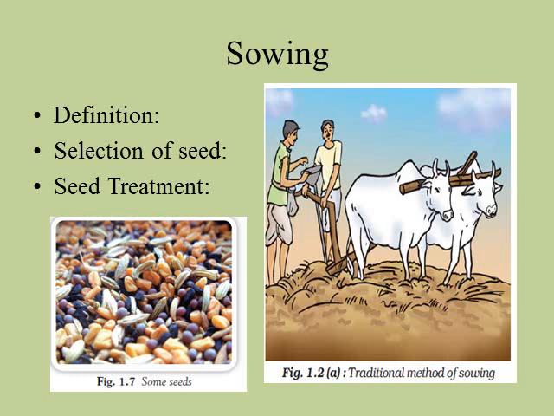To avoid the attack of microorganisms, the farmers treat the seed with certain chemicals by dipping it in them, and that chemical does not allow the microorganisms to attack and damage the seed. That chemical is known as a fungicide. If seeds are treated with these, they will be ready for sowing.